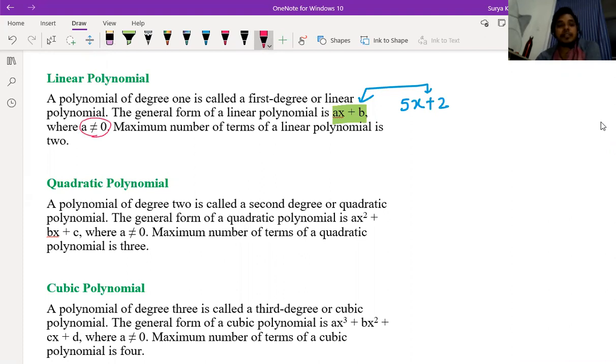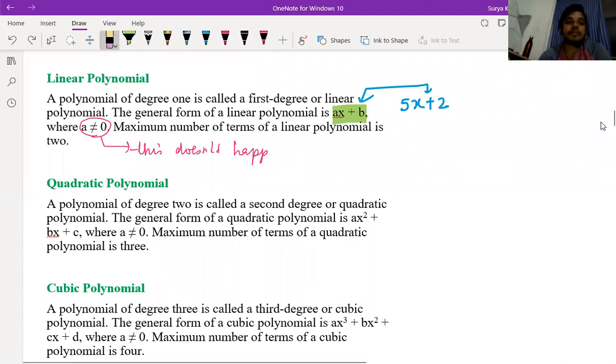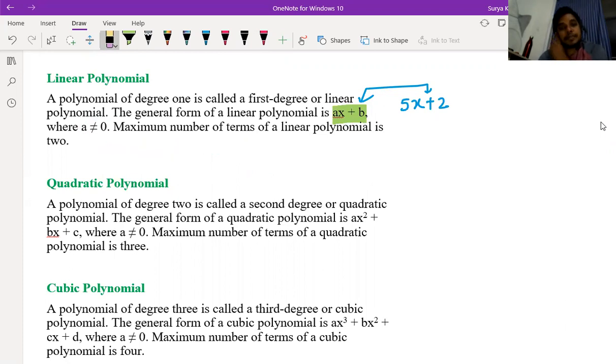If a is equal to 0, and b is coming, then it's called a constant polynomial, you can say. Or if b is also not there, then what is it called? Zero polynomial. So a should not be equal to 0. If a becomes 0, then we call it a zero polynomial or a constant polynomial, depending on the b. Okay.